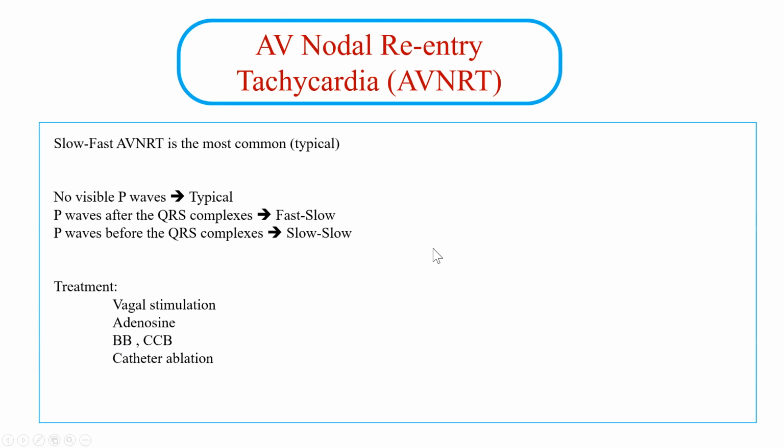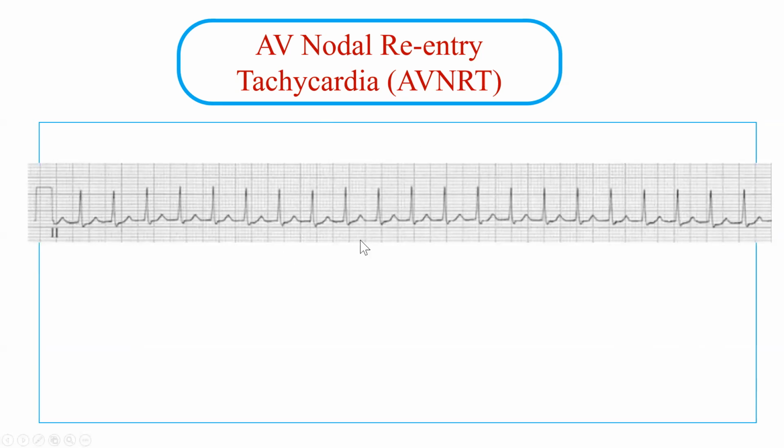Okay, let's talk about some examples. Let's look at this EKG strip. This is an EKG. If we look here, first of all, it is narrow complex. Does it matter for us? It does not matter, right? Because another patient could have the same EKG but with a left bundle branch block or right bundle branch block, and the QRS complex will be wide. So narrow versus wide is not something important.